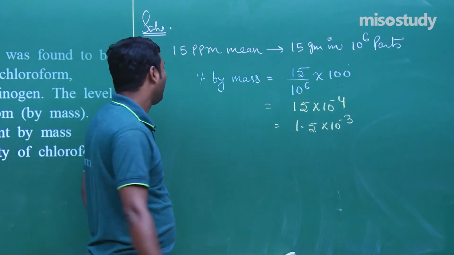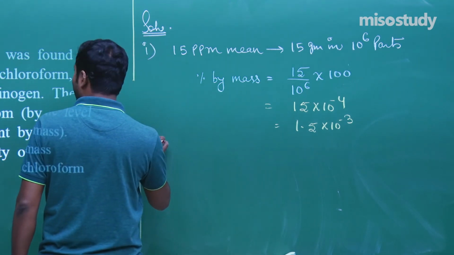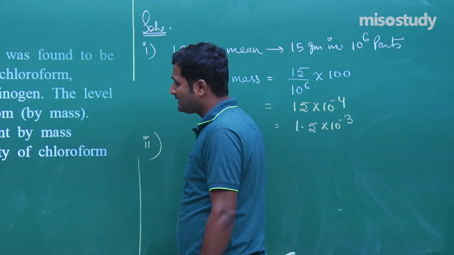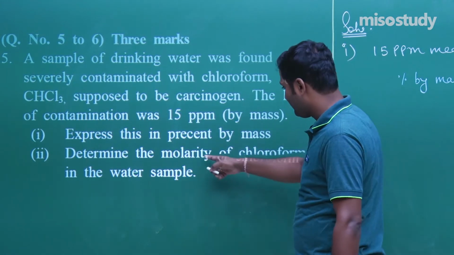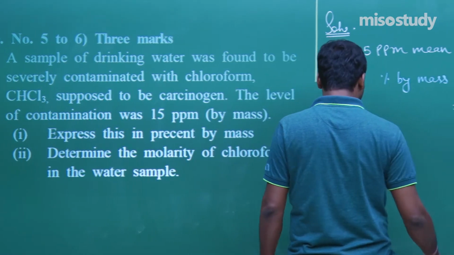So simple. Now the next part, what is given here, check it out. Determine the molarity of chloroform in the water sample. What is given here? Molarity. So simple.